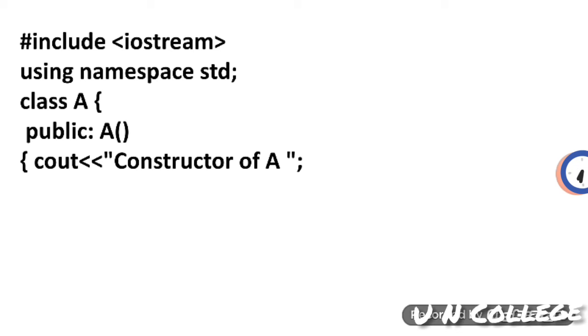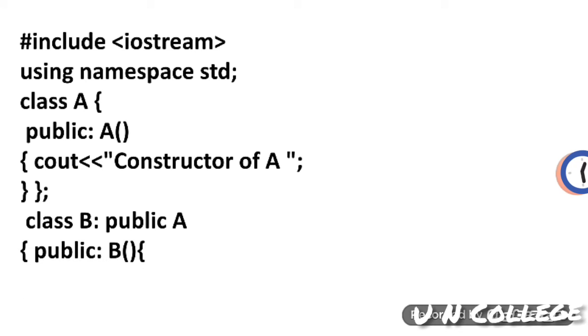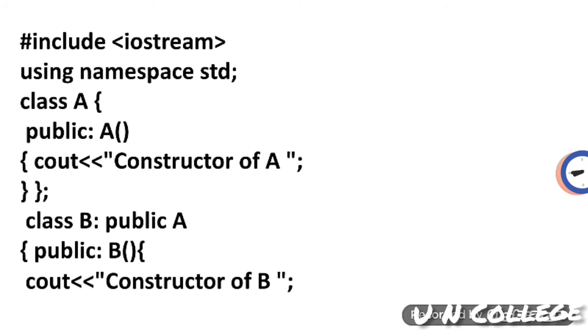Inside the constructor I have displayed a simple message, that is cout constructor of A, then closing brace, and closing brace of class A. Then class B public A. Here you can see that the visibility mode is public. Then public B, here I am using another constructor of class B. In the constructor of class B, which is the derived class, I have displayed one message, that is cout constructor of B, then closing brace of the constructor and closing brace of class B.